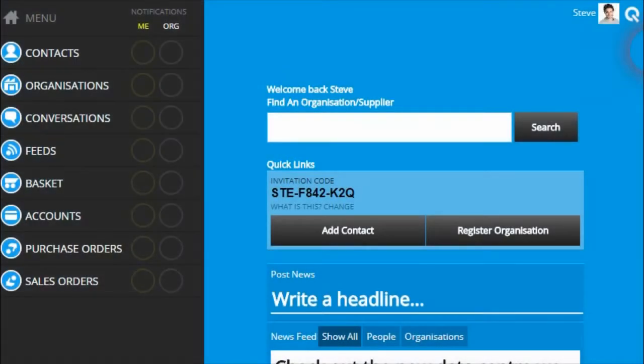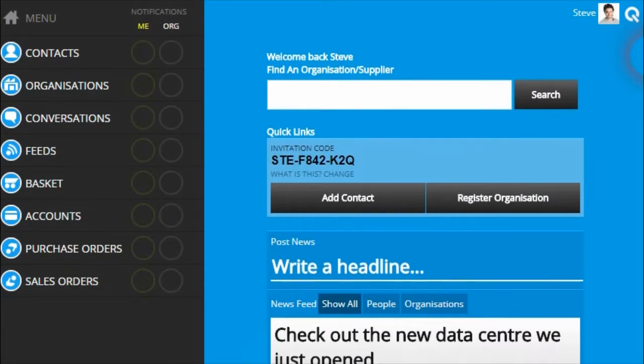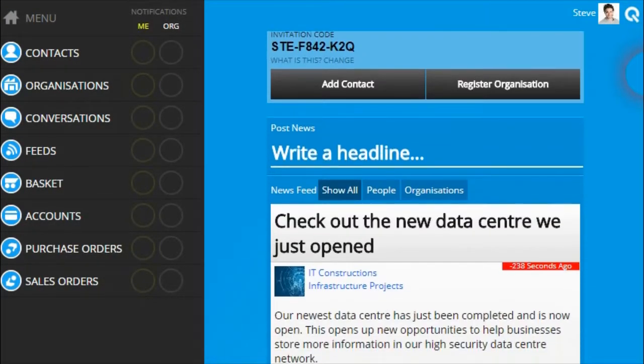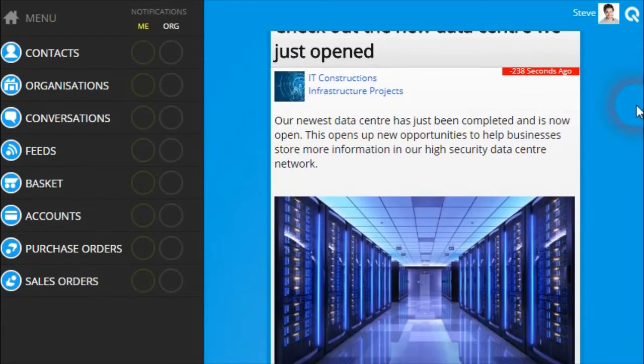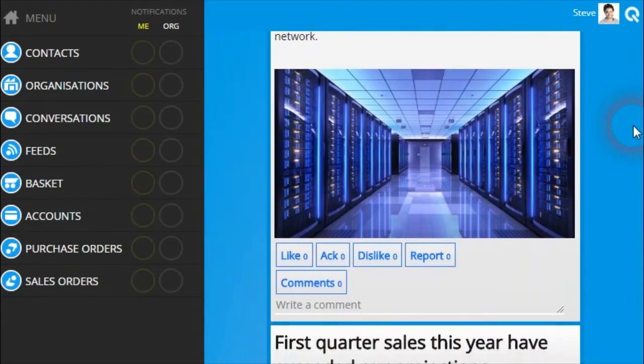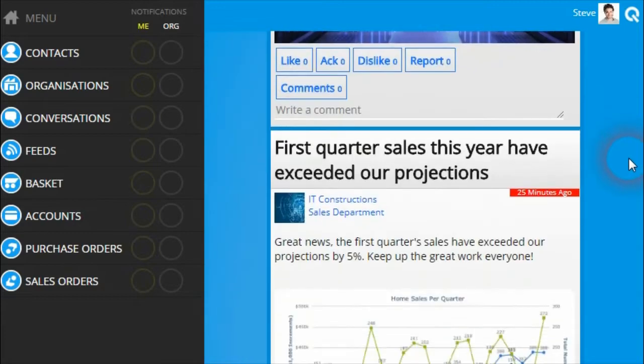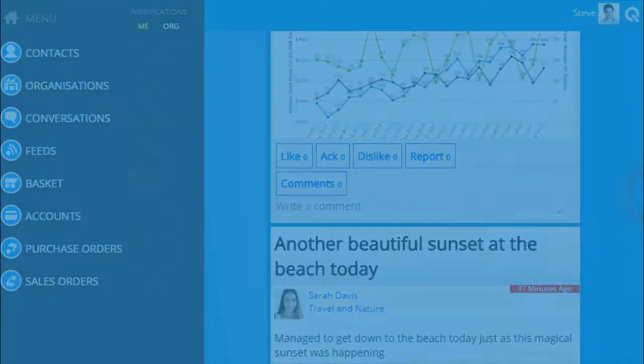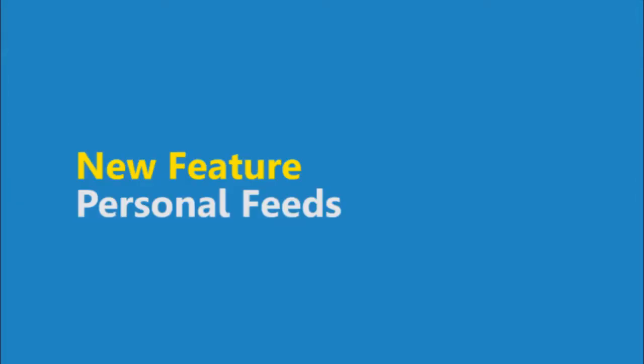Well, once you're logged into the platform, it's a place on the homepage where you can see all the news and information that people and organizations are posting. It's also a place where you can create posts and share news with all the people who are following your personal feeds. And this introduces the second new feature that we've added into the platform called personal feeds.